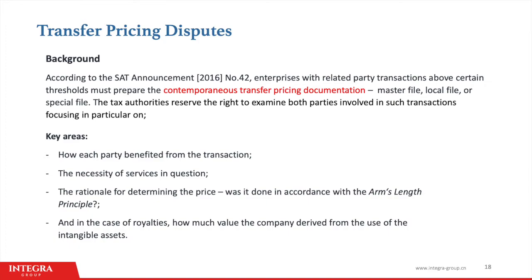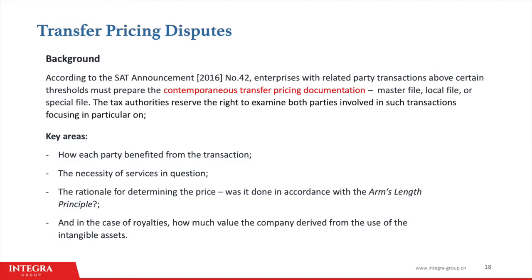Now we'll talk about transfer pricing disputes. China's tax laws require businesses to prepare transfer pricing documentation for all intercompany transactions. The amount of documentation and the types of financial information depends on the size of the business. They refer to these as a master file, a local file, and a special file. Generally, the headcount and the total revenue of the business will determine what documents they are required to have on hand, and if requested, should provide to China's tax authorities within 30 days.